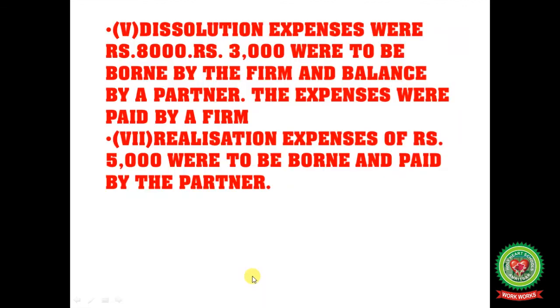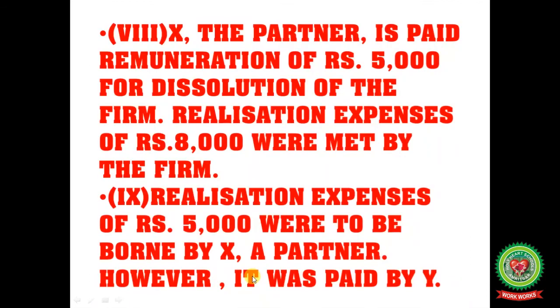And the next entry regarding this is, X the partner is paid remuneration of rupees 5,000 for dissolution of the firm. Realization expenses of rupees 8,000 were met by the firm. So see the situation. Firstly, X the partner is paid remuneration of rupees 5,000.